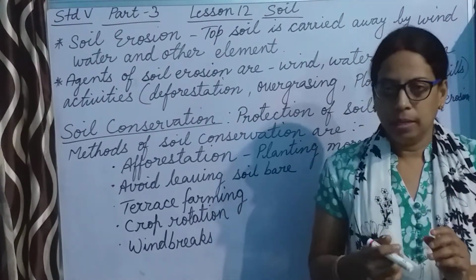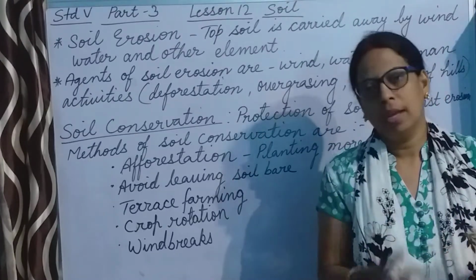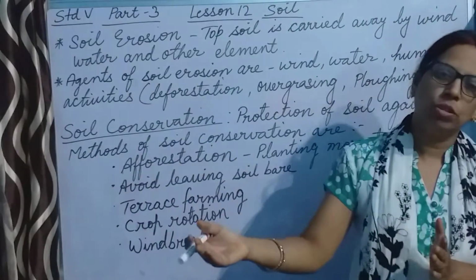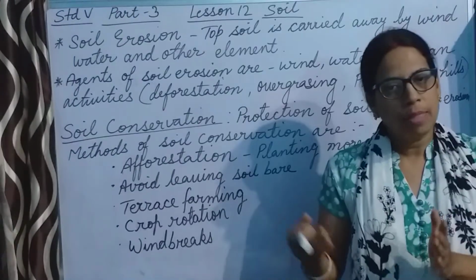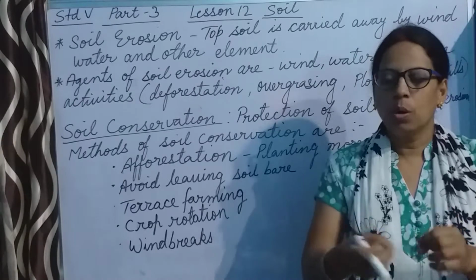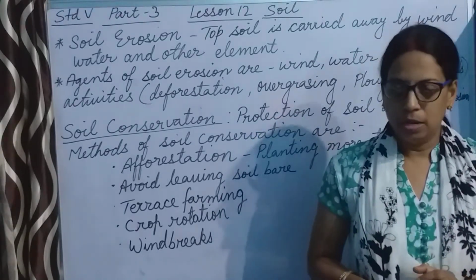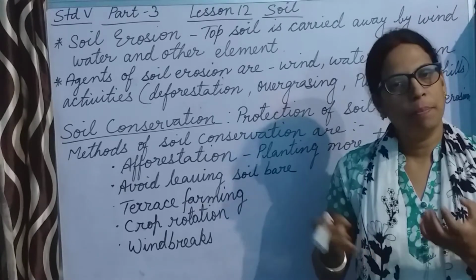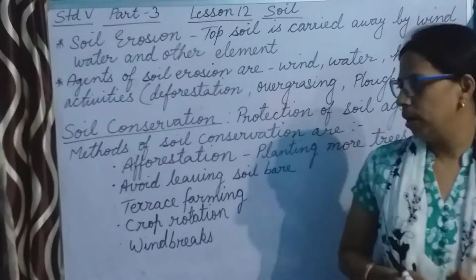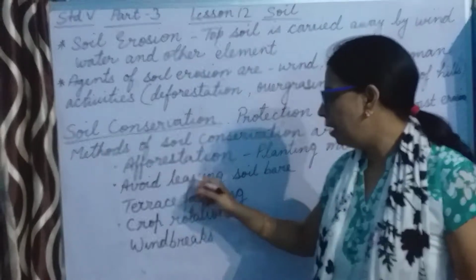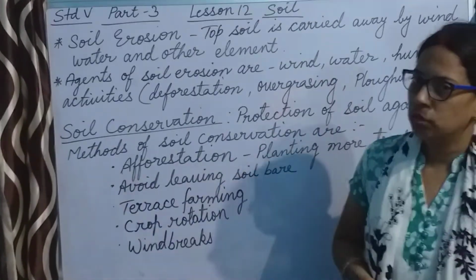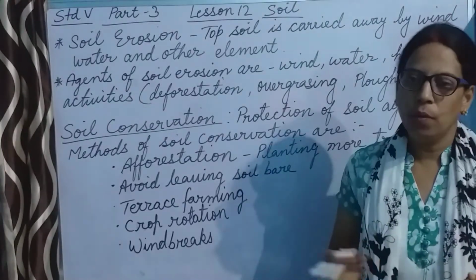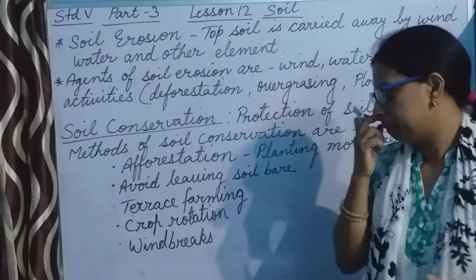So it is better that when the farmers have taken out the harvested crop, before sowing the other set of crop, in the middle they can grow some grass in the field, so that the grass roots will bind the soil and protect the soil from being carried away or being eroded. So this is the next point, avoid leaving soil bare. If we do not leave the soil bare, then it will be protected from soil erosion, because no wind and water will carry that soil.